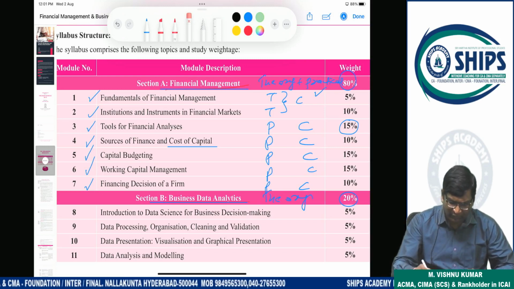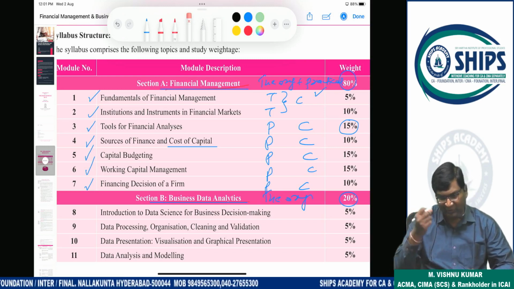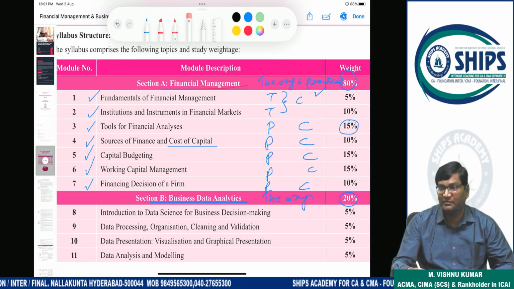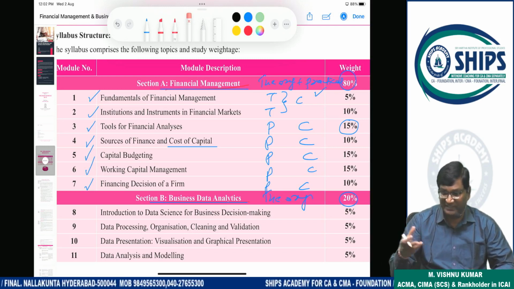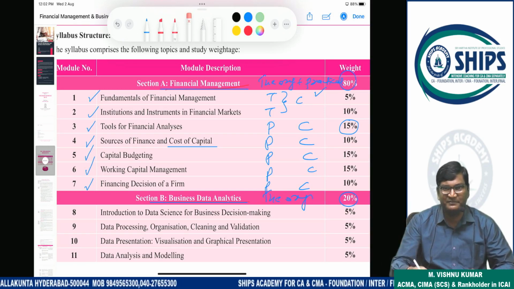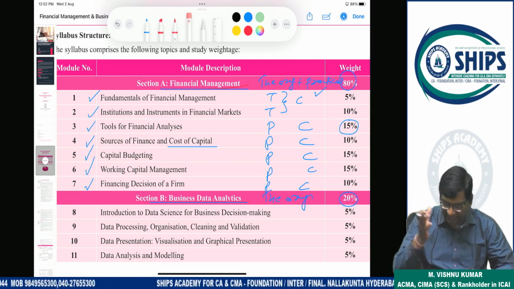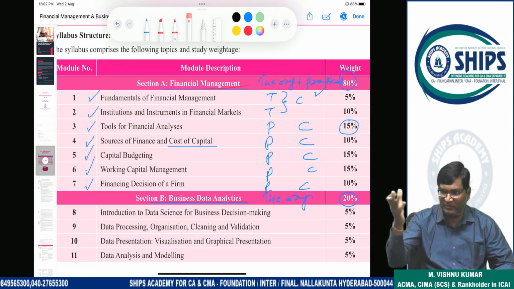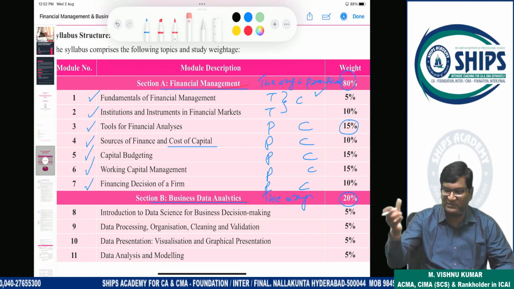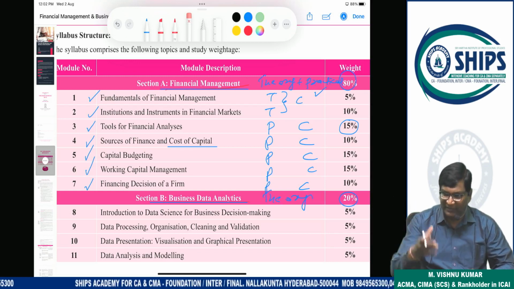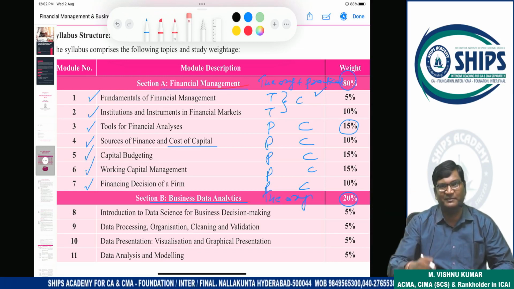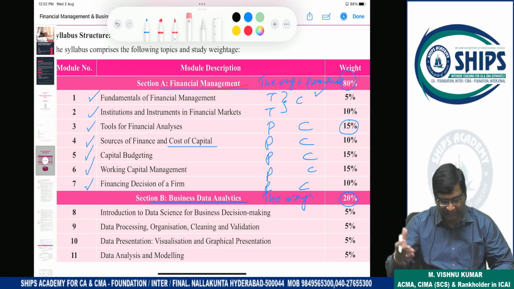Nowadays mostly people are doing data analytics also: SAP, Oracle Finance, data analytics, financial modeling, for getting good jobs. So it is good news for the student, the institute has already introduced it in the syllabus. So before going for practical knowledge of this subject, if you already learn, you will understand in a better way.